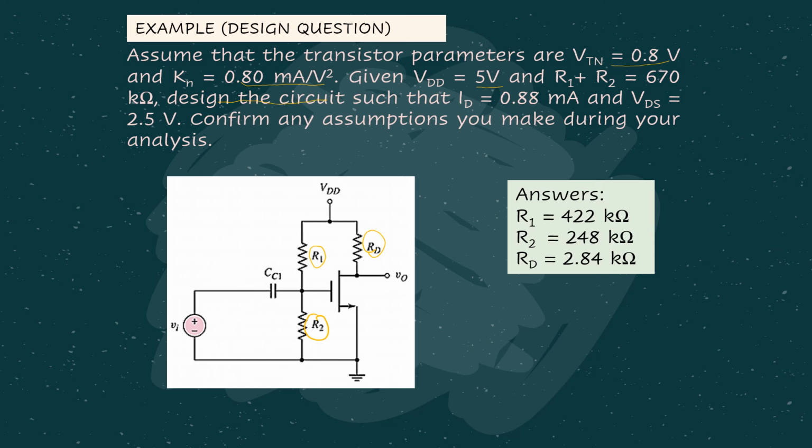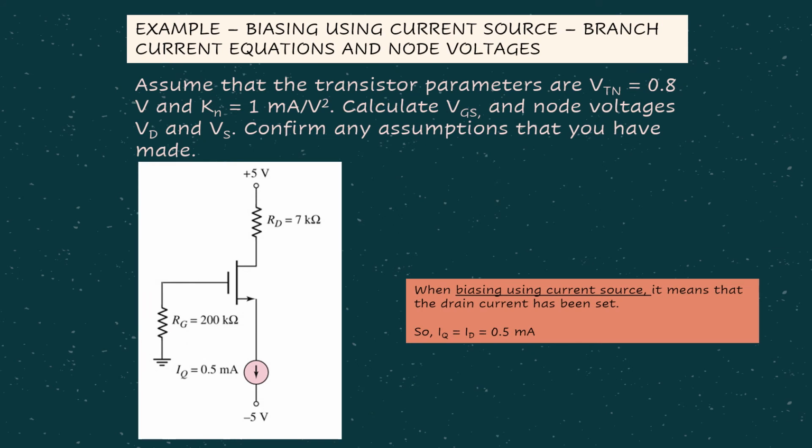Obviously, you need to find the value of R1, R2, as well as RD. ID is given, and VDS is also given. Then you need to confirm any assumption that you made during your analysis. For the previous example, I reserve it for you to do your own self-revision. Then maybe we can discuss later because all the final answers are given.